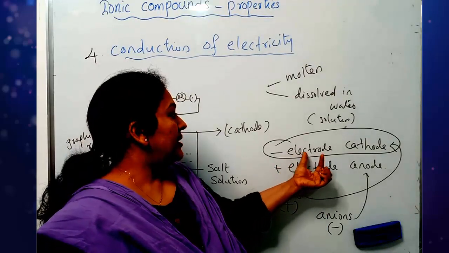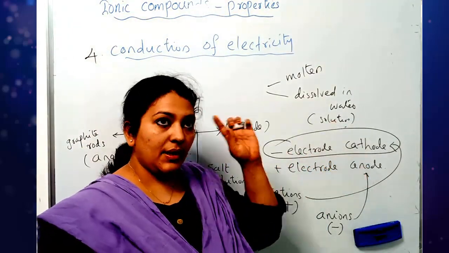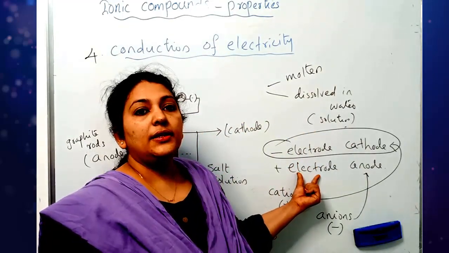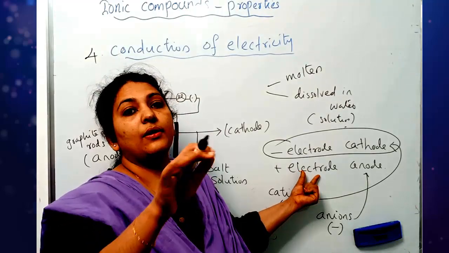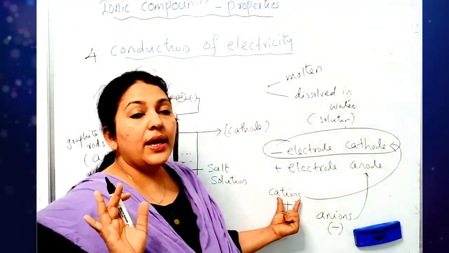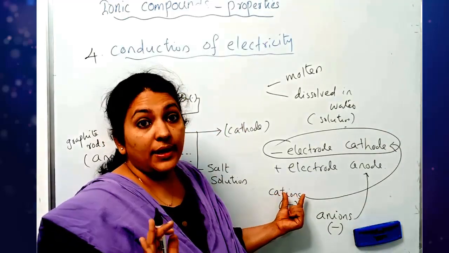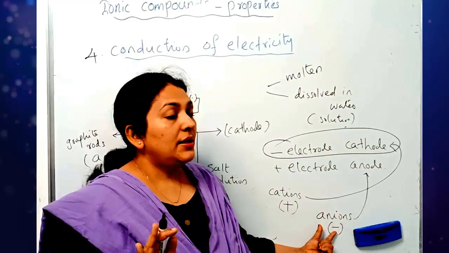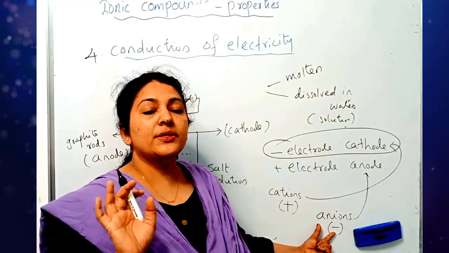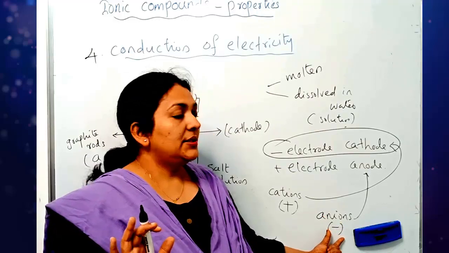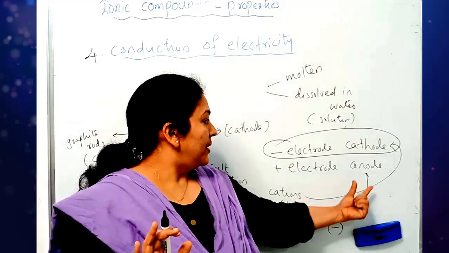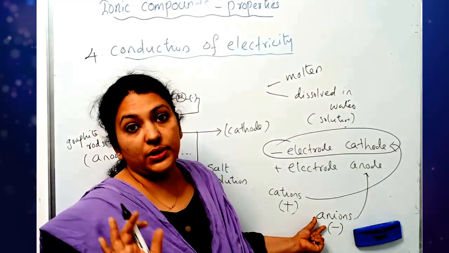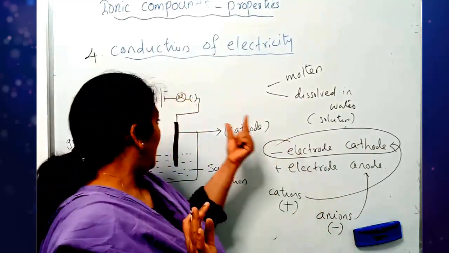What is that? Negative electrode is cathode. Positive electrode, anode. Then the ions moving to cathode are called cations because they are moving towards cathode. So, what is the charge of cathode? Opposite, positive. And the ions which are moving towards anode are called anions, and here negative charge. So, anions are negatively charged ions and they will move towards anode. Clear? We'll come back here.